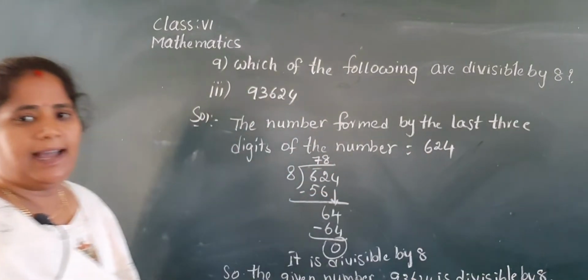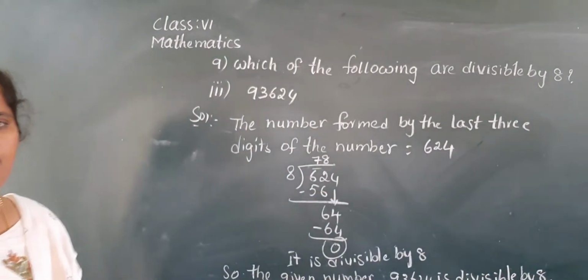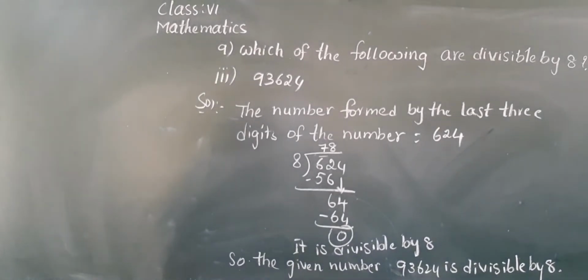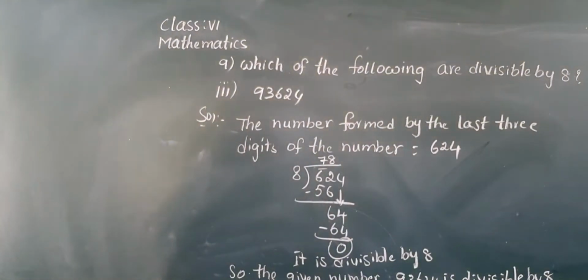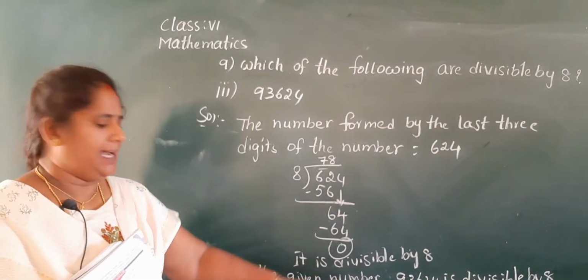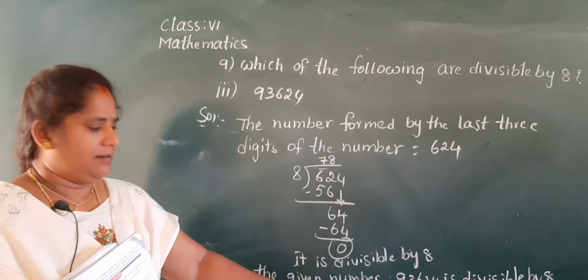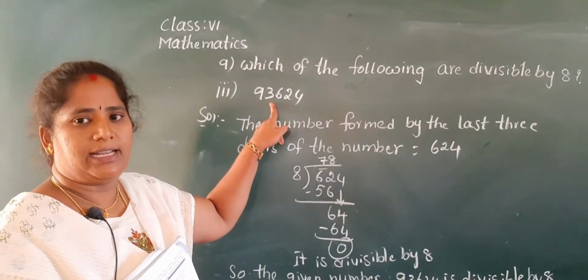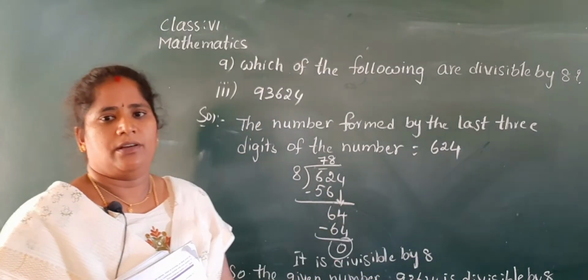You can't see the board? So it is divisible by 8.